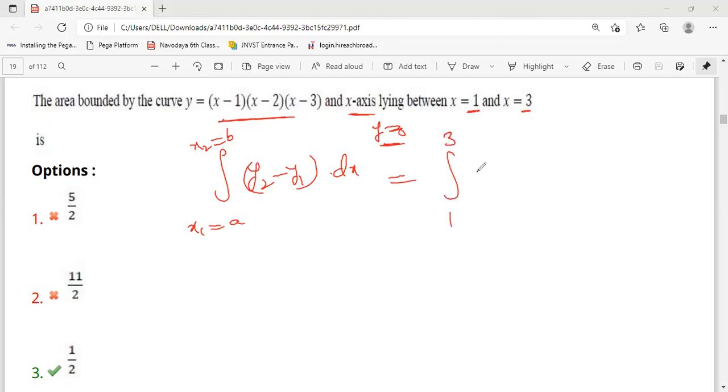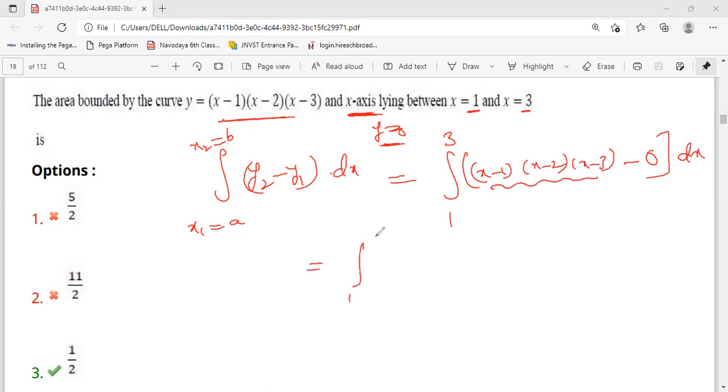f of x means x minus 1 into x minus 2 into x minus 3 minus 0, because lying on the x-axis means y is equal to 0, whole integration dx. So just multiply this function, you will get an easy, very easy question. If you multiply, I am writing the multiplication answer here. Okay, this is the function we have after multiplying and simplification.